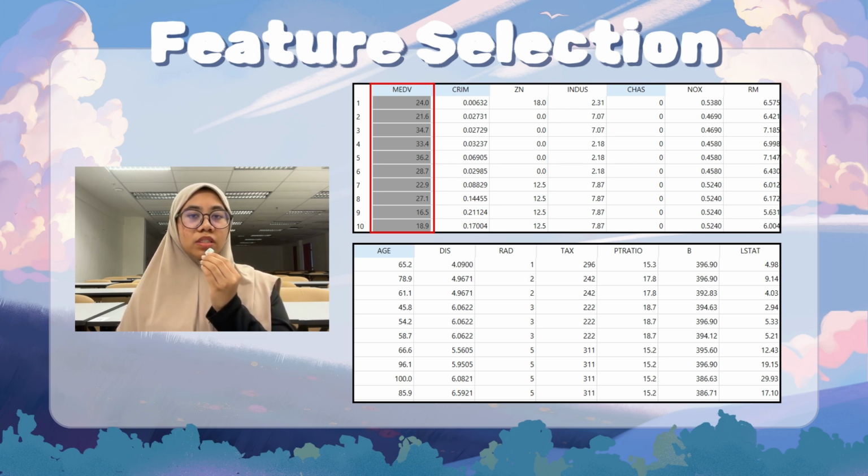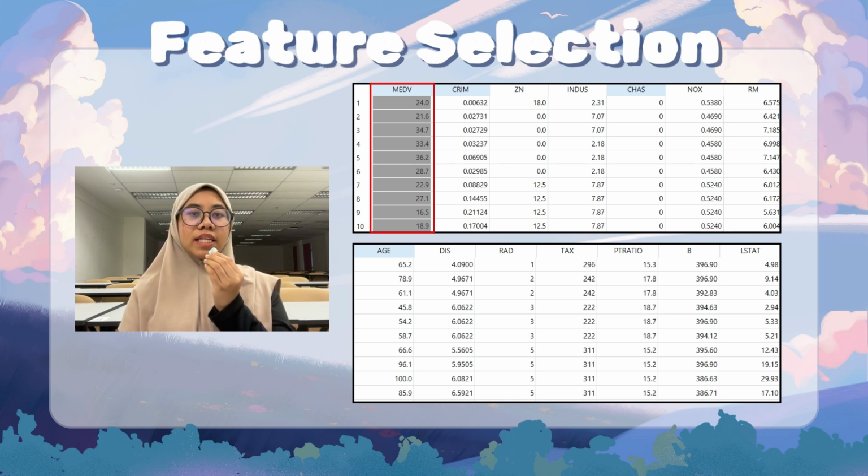From the 14 features available, we chose the feature MEDV. MEDV represents median price of owned and lived-in homes. We chose the feature because it directly reflects the price of a home, which is the primary interest in real estate analysis. This feature also serves as an economic indicator, especially since it will not be affected by estimate values.